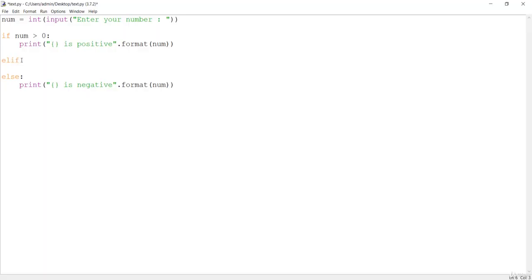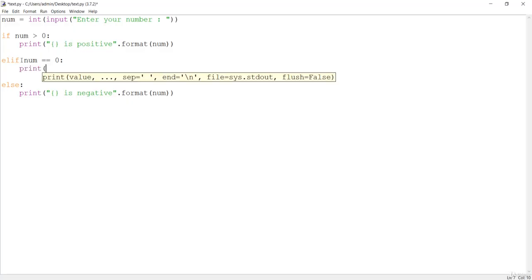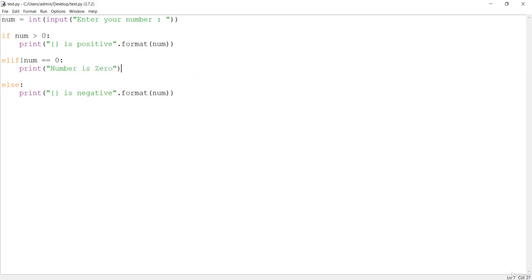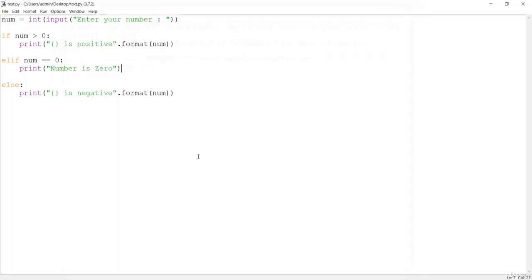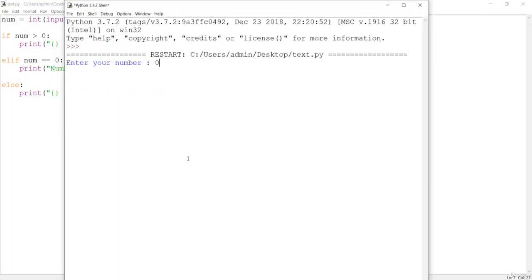So let's put elif, and now I'll say the number that is entered from the user is equal to 0. If that is the case, it will simply print number is 0. No need to format. Let's save this, press F5. Let's see if this works. 8 is positive. Let's press F5, enter 0 again, and now it says number is 0.